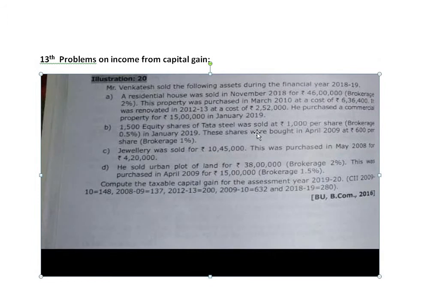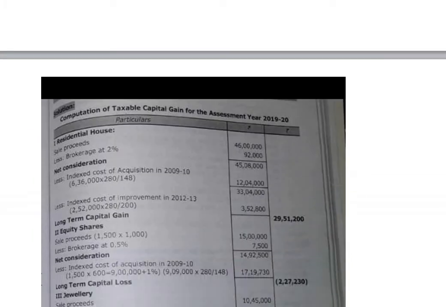Gross capital gain 29,51,200. He purchased a commercial property for 15 lakhs. See, point number 1 was related to a residential house property: a residential house property was sold, but the new purchase was made in a commercial property, not in a house property. If the new investment is made in a commercial property, we cannot give the exemption under section 54. Therefore, long-term capital gain for the house property is 29,51,200.